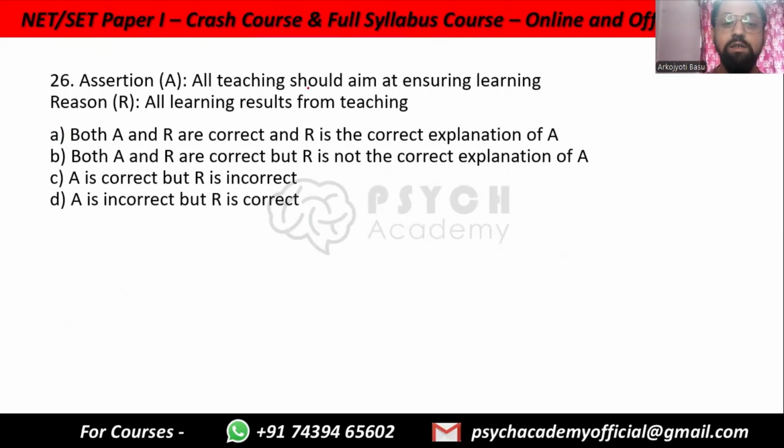Assertion: All teaching should aim at ensuring learning. Reasoning: All learning results from teaching. This is a good one. Very intuitive, very easy, but your concepts need to be clear. A. Both are correct and R is the correct explanation. B. Both are correct but R is not the correct explanation. C. A is correct, R is incorrect. D. A is incorrect, R is correct. The correct answer out here is A is correct but R is incorrect.